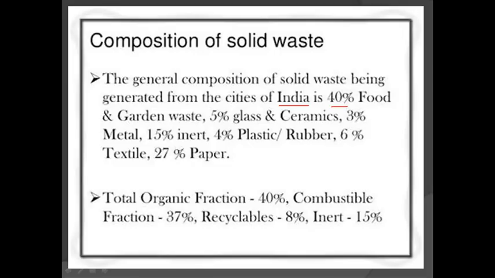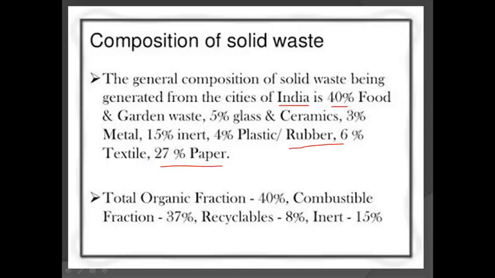3% metal, 15% inert, 4% plastic and rubber, 6% textile, and 27% paper. After food, paper is a very large source of solid waste generation. Now you got the point. Where is the maximum source of solid waste? Residential and commercial is a very large quantity.